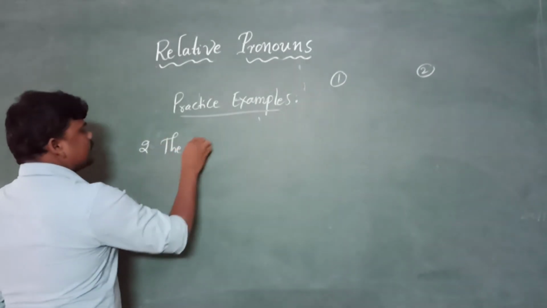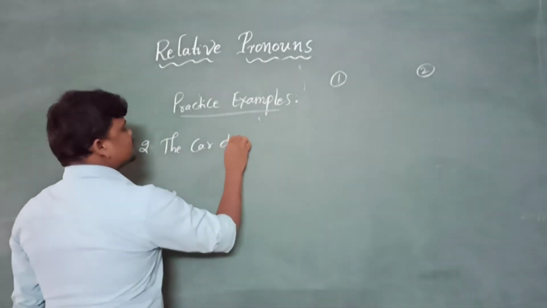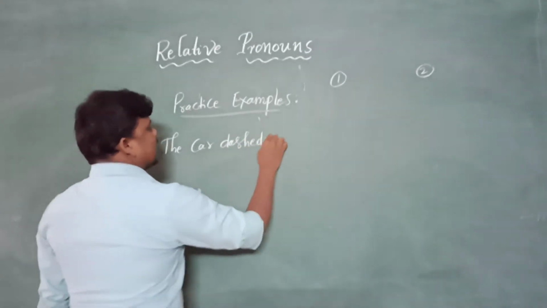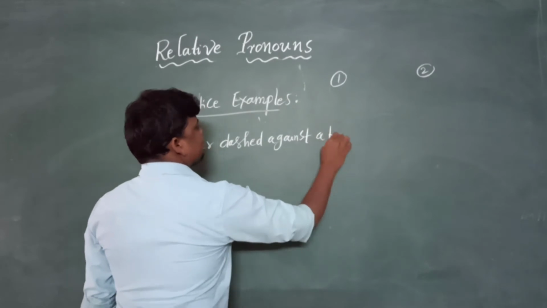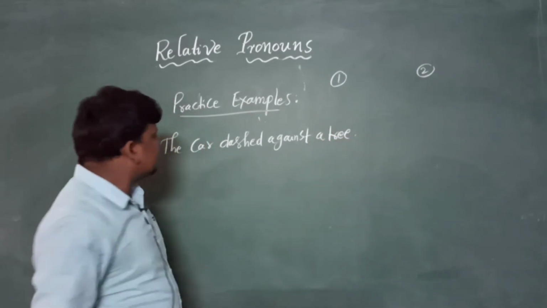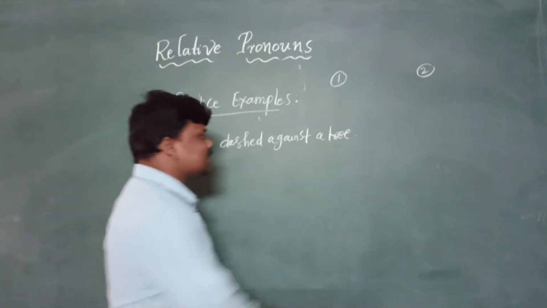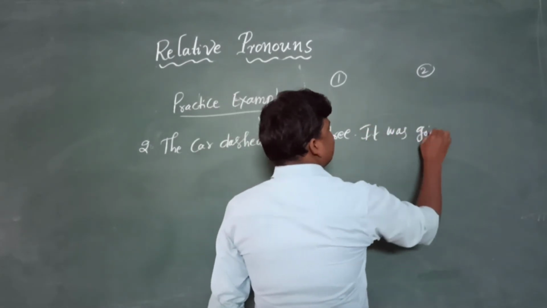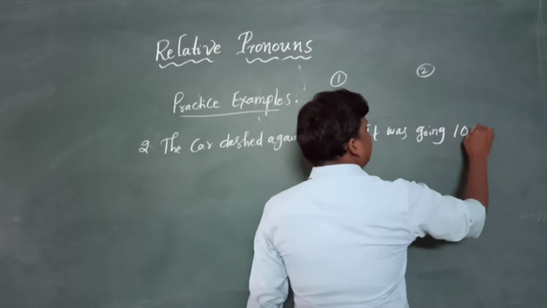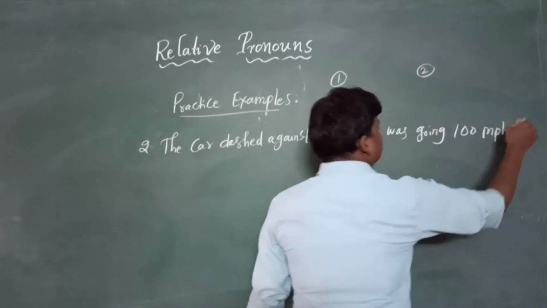The car dashed against a tree. The car dashed against a tree. It was going 100 meter per hour.